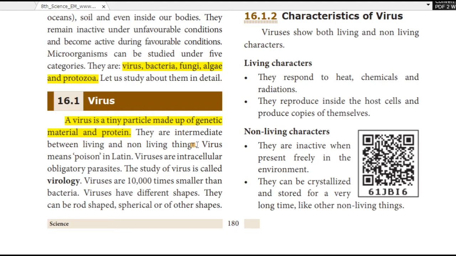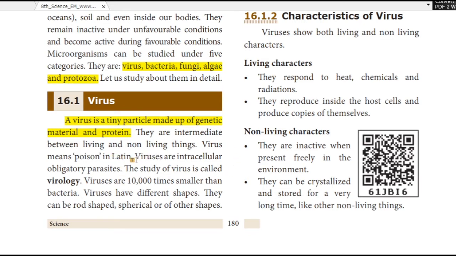What does it mean? It can be living and also non-living. That is what in between living and non-living things means. Virus means poison in Latin. In the Latin language, we call virus a poison. Latin is a language.